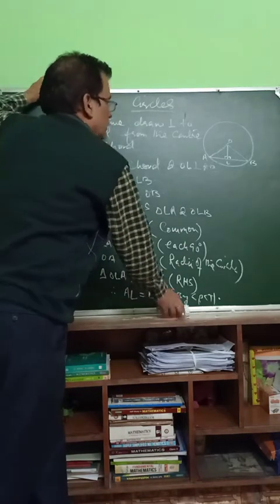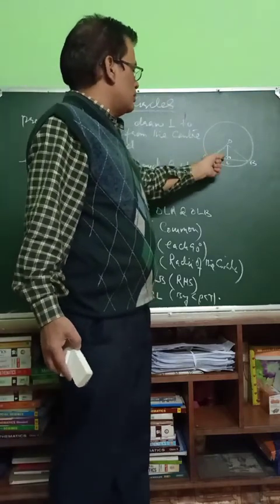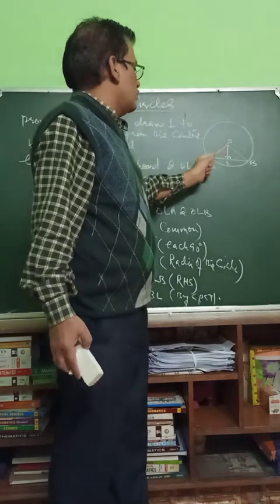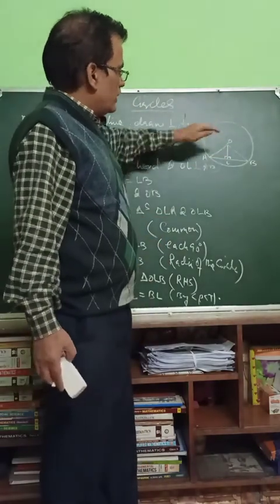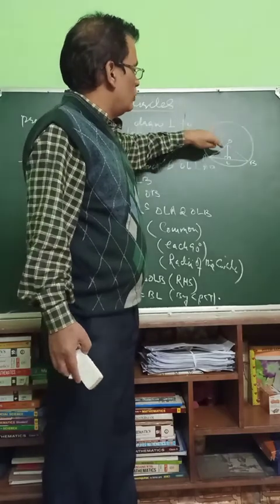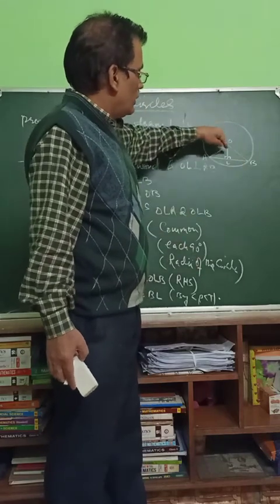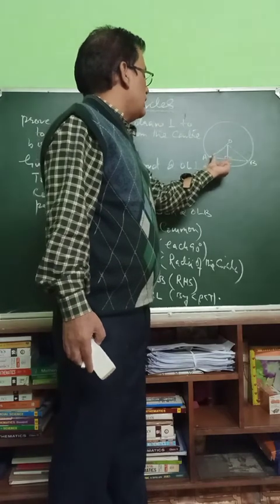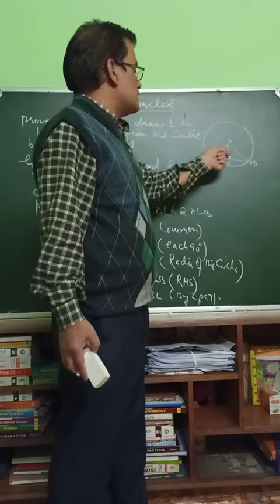Now next one is the converse of this. If a line is drawn from the center of a circle which bisects the chord, show that it is perpendicular to the chord. So again we will make this in two triangles ALO and BLO. OA and OB are both equal. OL and OL are equal. Also AL is equal to BL, so that is also given. Triangles are congruent by SSS.